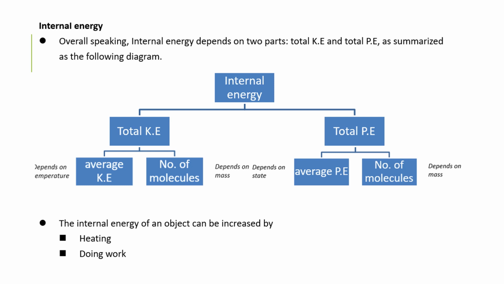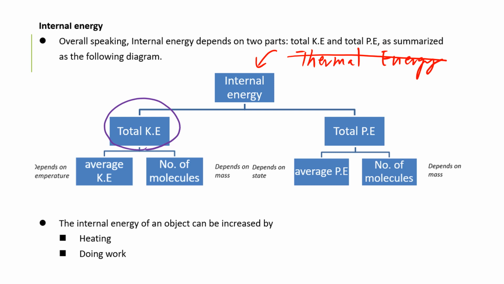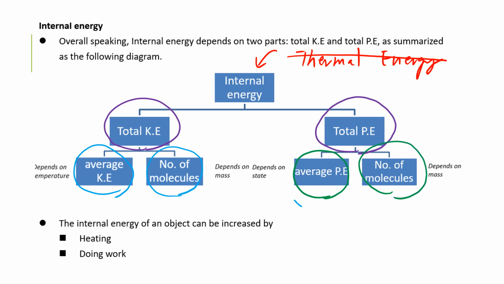Okay, so in summary, what we have learned today is that previously we learned the word thermal energy in Form 1. However, in Form 3, we no longer use this word. Instead, we call it internal energy. Internal energy consists of two things, which are total KE and total PE. Each of them consists of another two components, which are the average one and the number of molecules. Students should be aware that average KE depends on temperature and average PE depends on state.